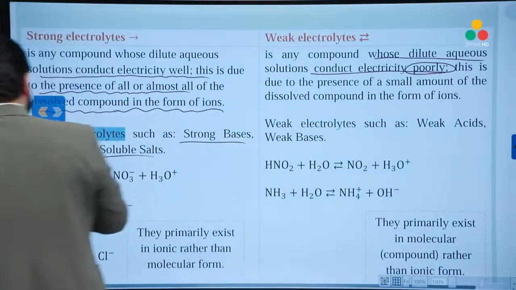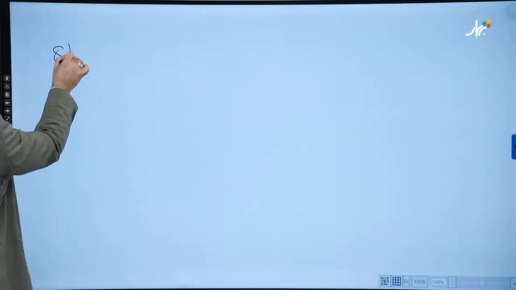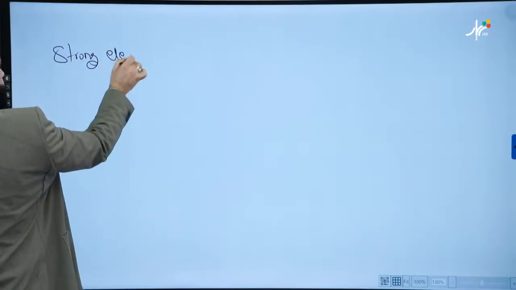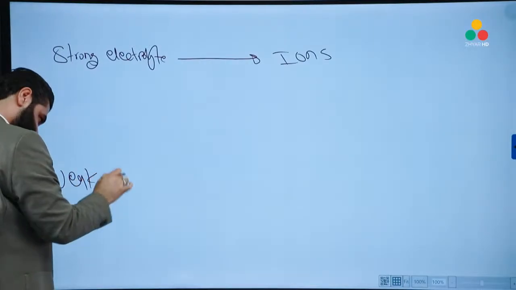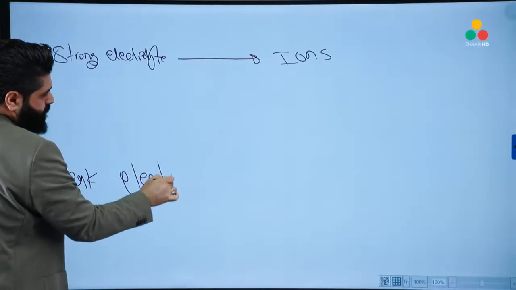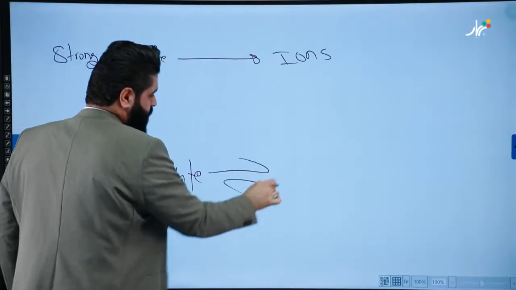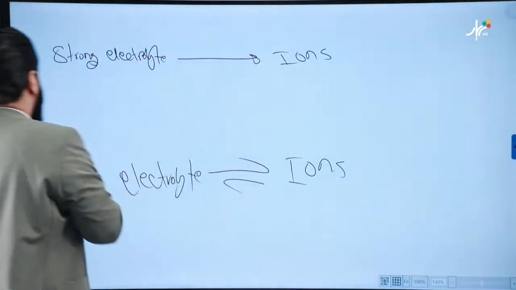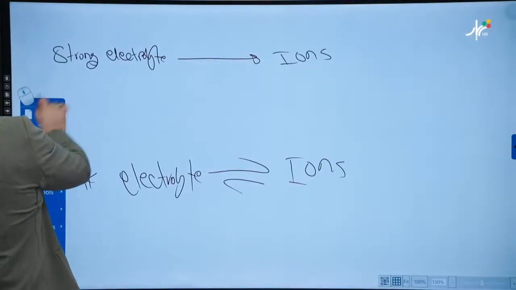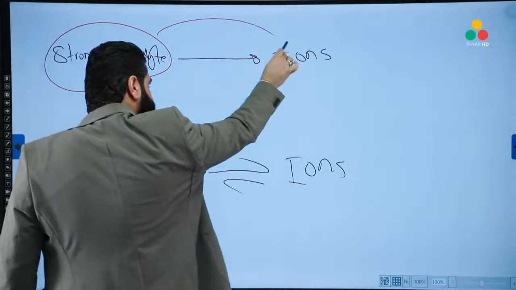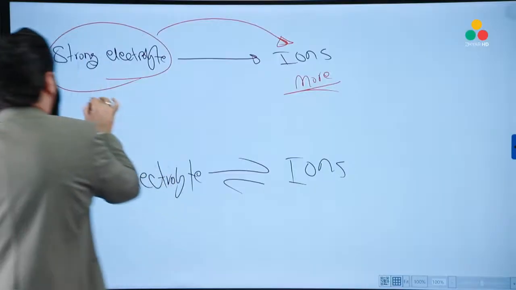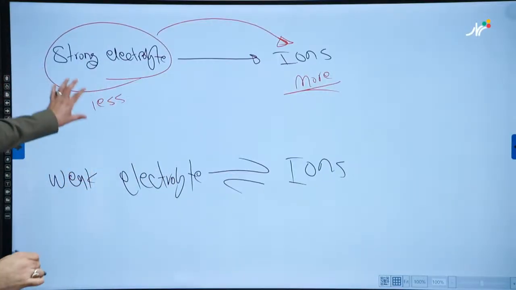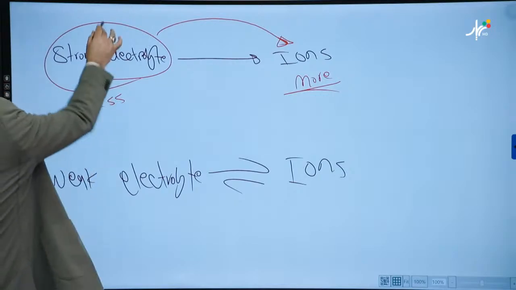So let me differentiate between them like this. If we have a strong electrolyte, all the amount of the dissolved substance must be converted into the form of ions, so we get a higher concentration of ions. For the weak electrolyte, we have a lower concentration of ions. So for the strong electrolyte, the compound itself disappears.